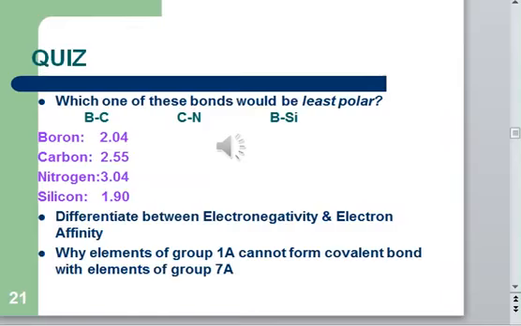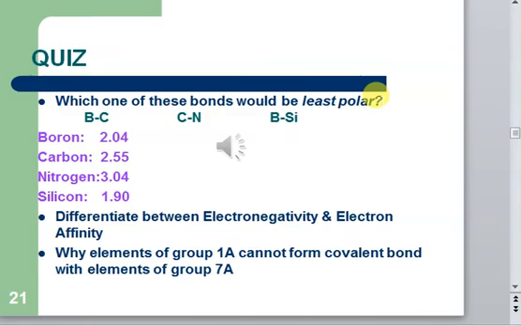So that's all for today's lecture, and here's a quiz for you. You have to solve that quiz. You are given three types of bonds. This is a bond between boron and carbon, then a bond between carbon and nitrogen, and boron and silicon. I've given the electronegativities for all of these atoms. You have to tell which of these will be least polar.